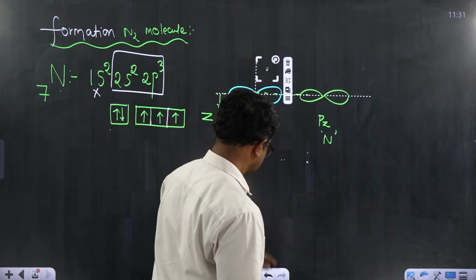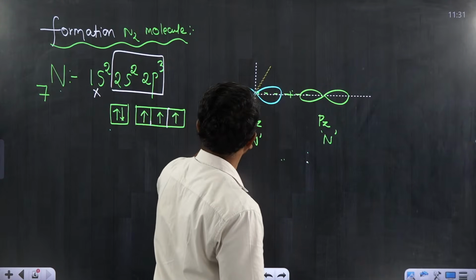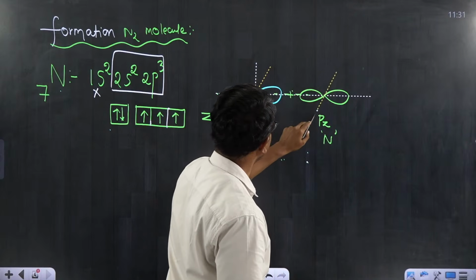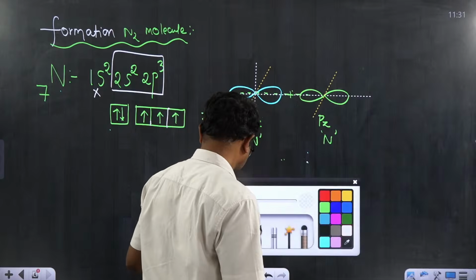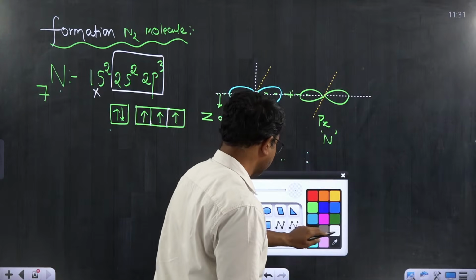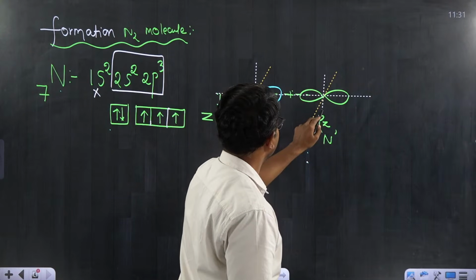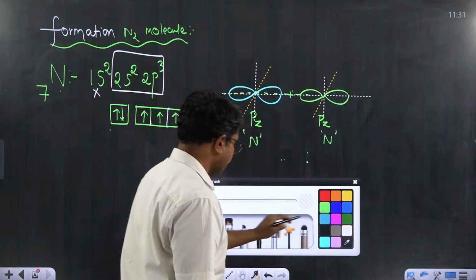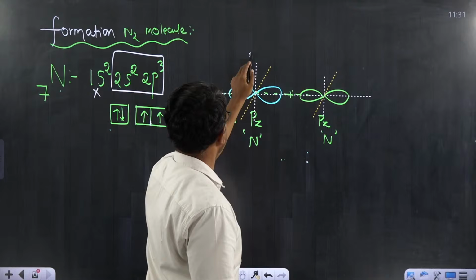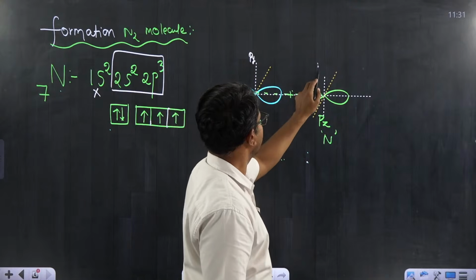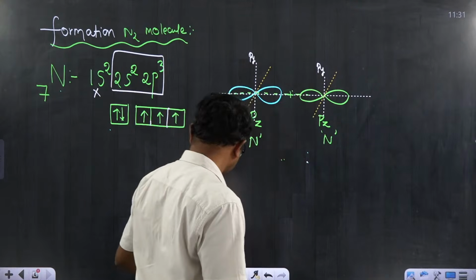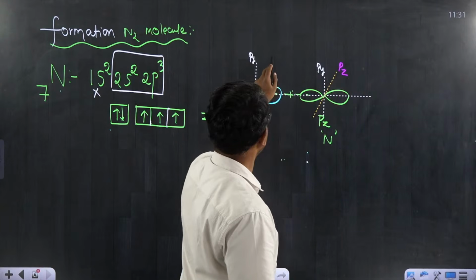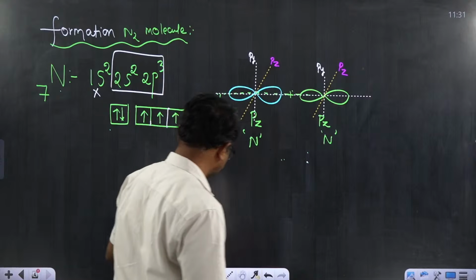Okay? Right? Very good. Good, done. You can label this as py, and this one will also be py, and try to label this as pz, and even this is also pz.